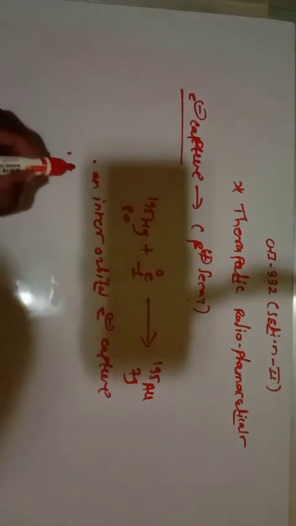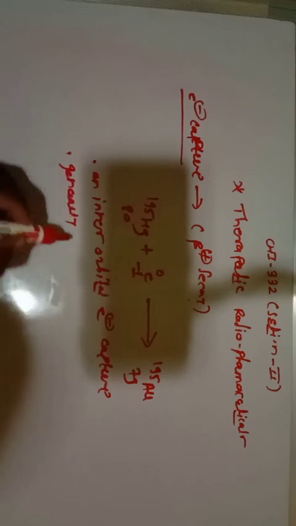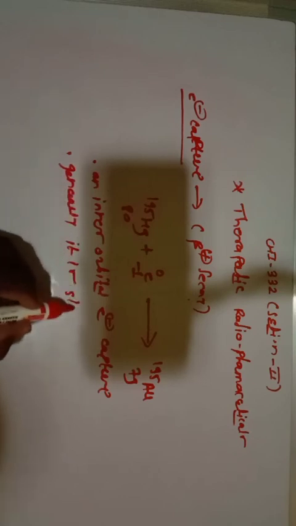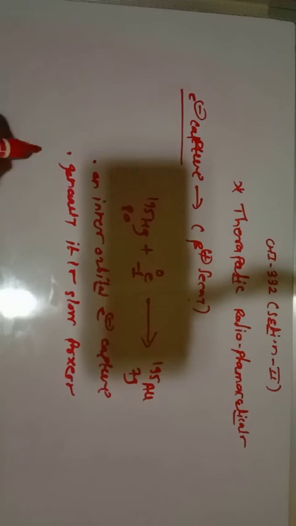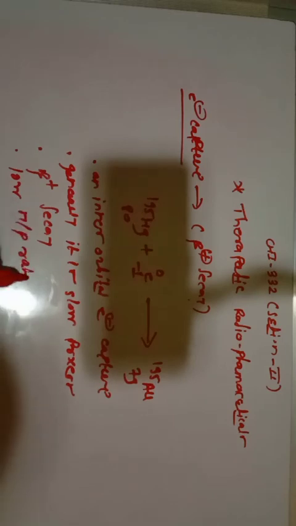Generally it is a slow process. It is similar to beta plus decay, produced by the nuclei which have a low neutron to proton ratio. So low neutron to proton ratio nuclei show electron capture. So this is regarding beta minus, beta plus, and electron capture.